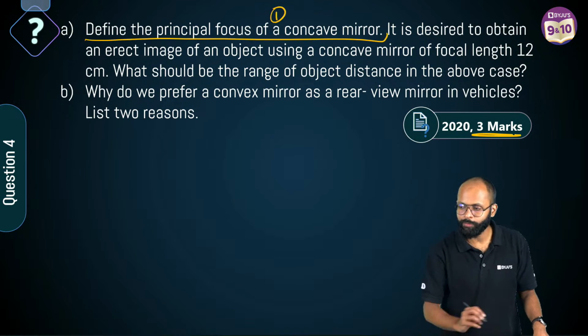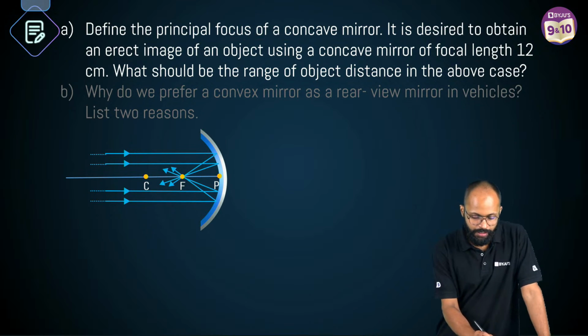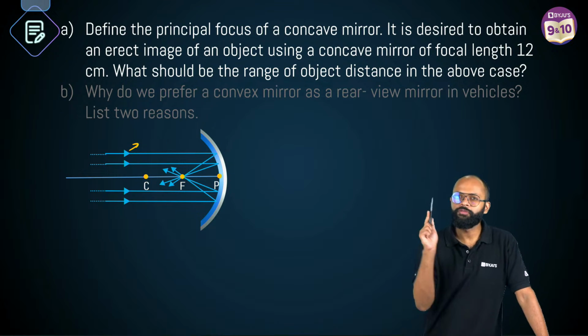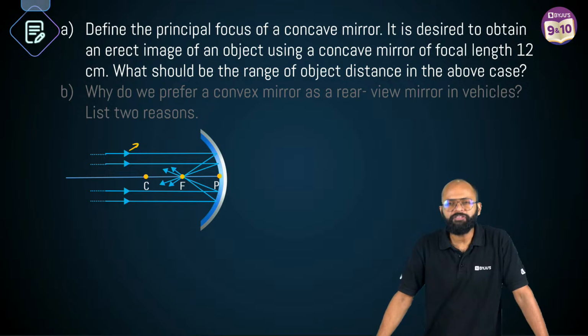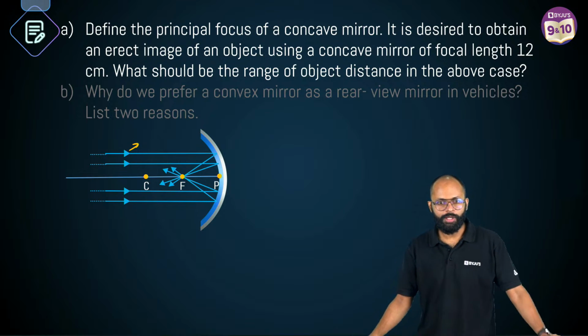What will it give you? 1 mark, in full. Correct? Light rays parallel to the principal axis, when they fall on the concave mirror, after reflection they meet at a point on the principal axis. This point is called the principal focus. A clear-cut definition. Fine.